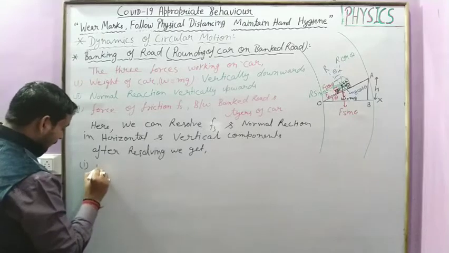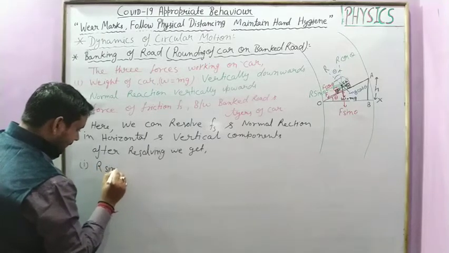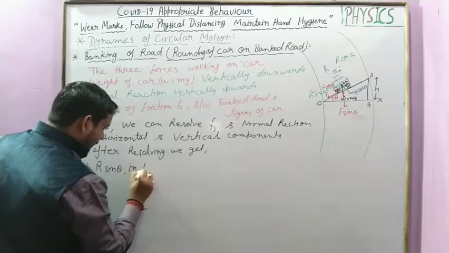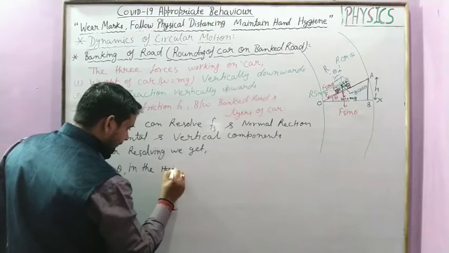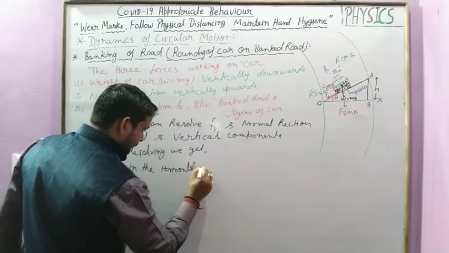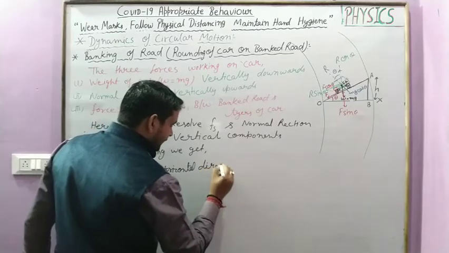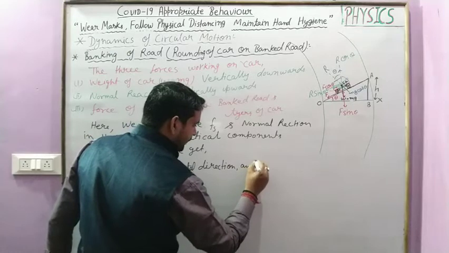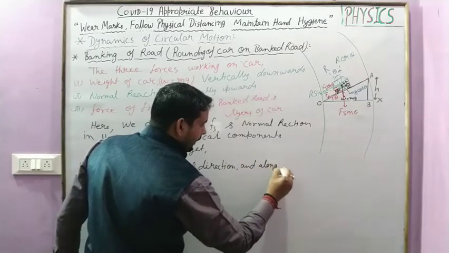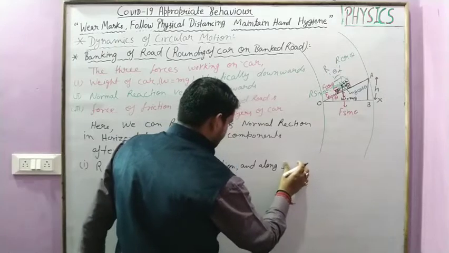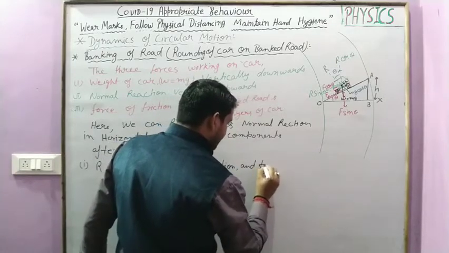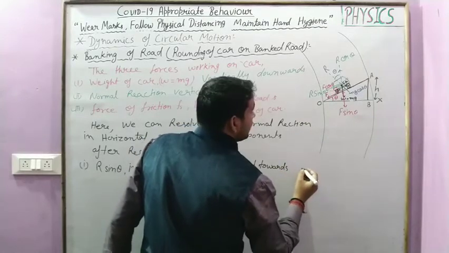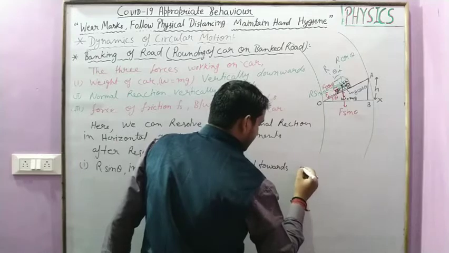First, R sin theta in the horizontal direction and along and towards the center of the curved track.